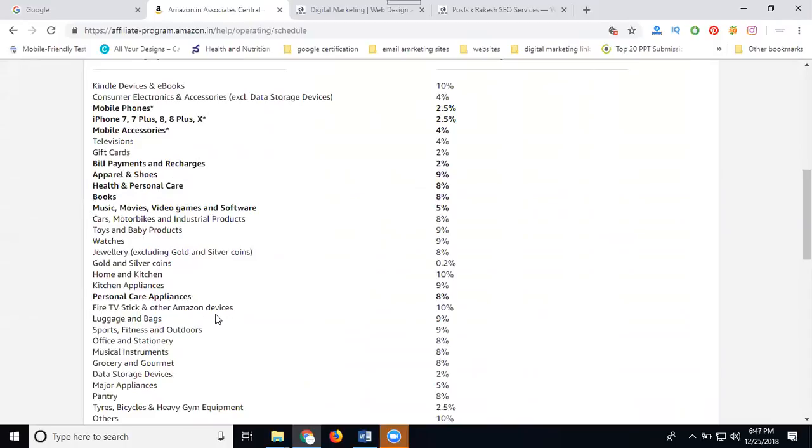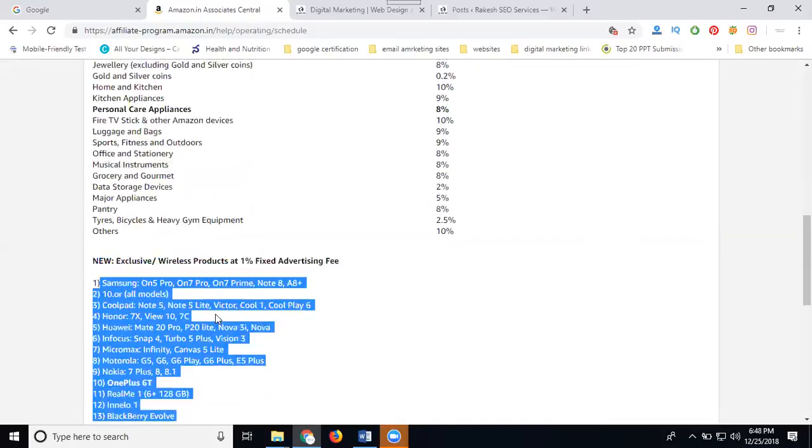Suppose you sell Amazon devices through your website, how much discount do you get? A 10% discount is added to your account. Suppose you purchase for 10,000. How much is 10%? 10% is nothing but 1,000. So these are the discount plans in your Amazon portal.